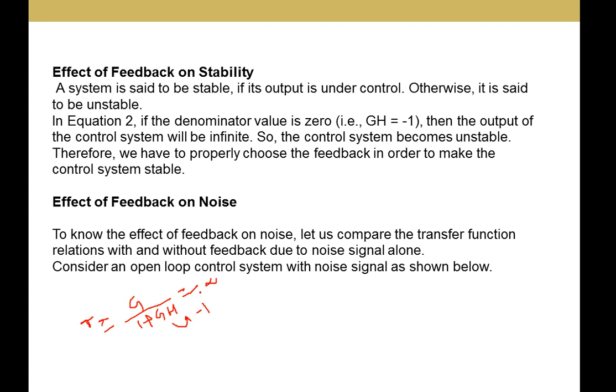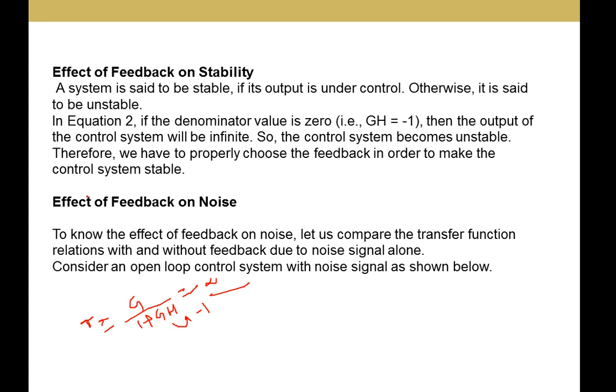This means the system becomes uncontrollable. In this way feedback will affect the stability of the system, because these G and H values are nothing but the feedback factor values. Depending on the G and H values, our system response becomes finite or infinite.